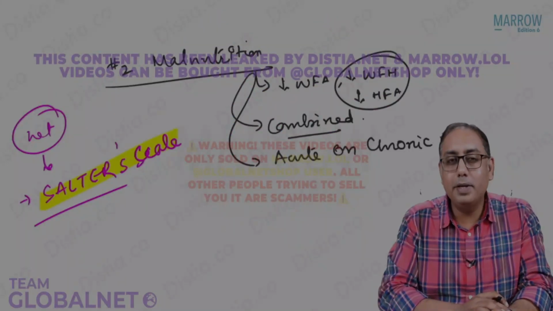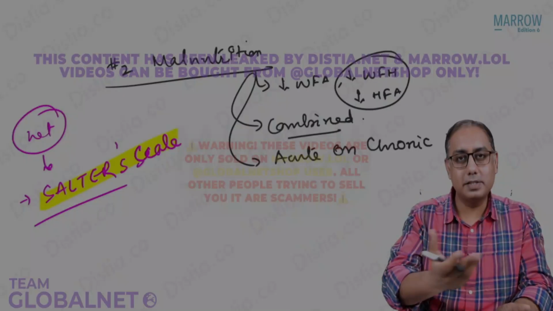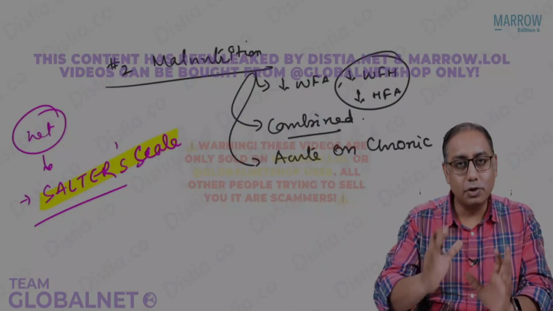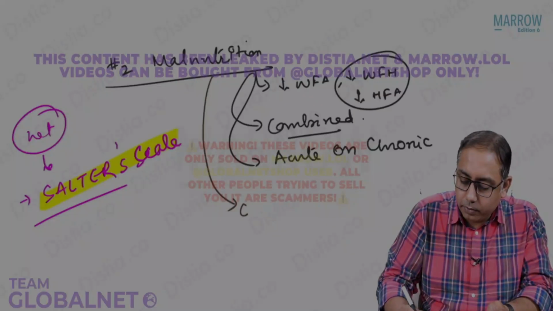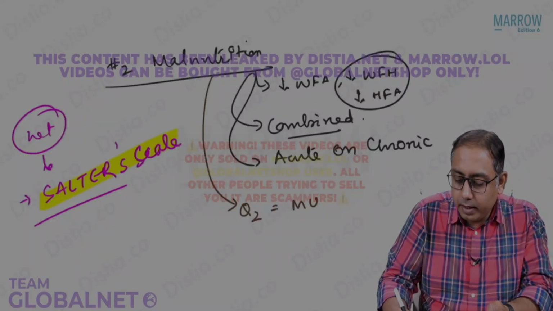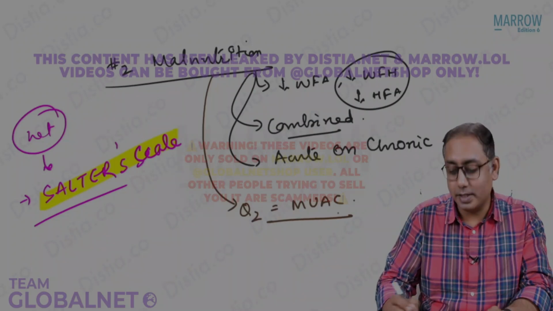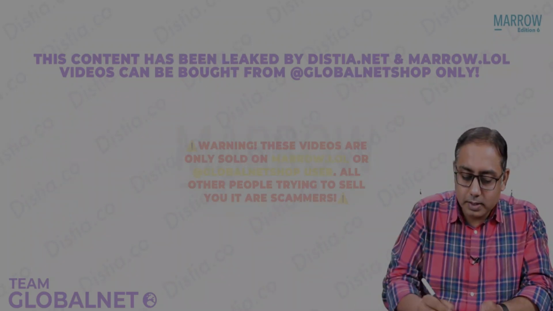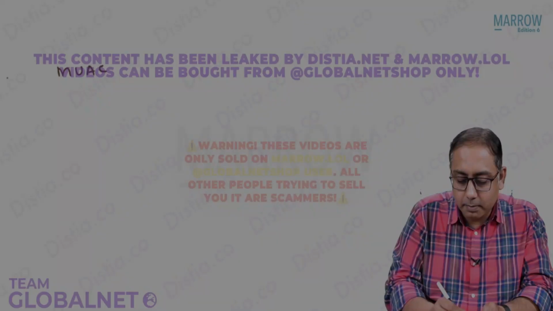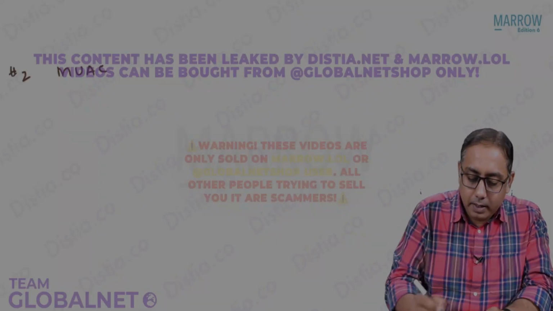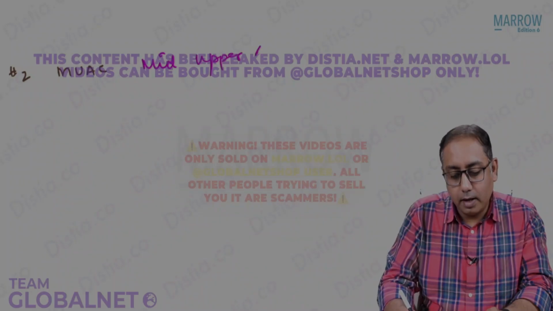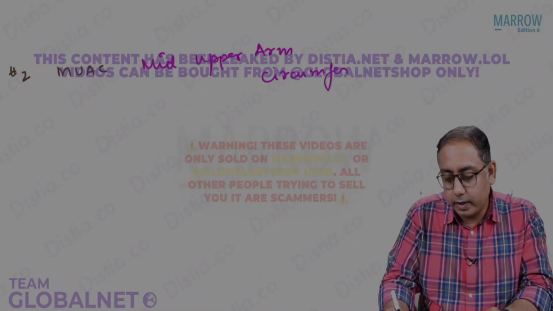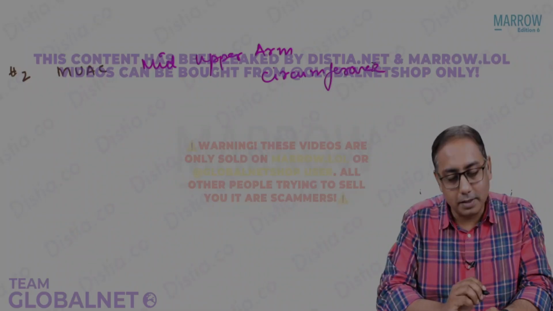Another point which can be asked to you after weight. That is simple, you understand weight by the Salter scale. Another MCQ which can be asked to you, point number 2, is regarding the mid upper arm circumference, MUAC. Let's have a look at what this is. MUAC, point number 2. It is called mid upper arm circumference.